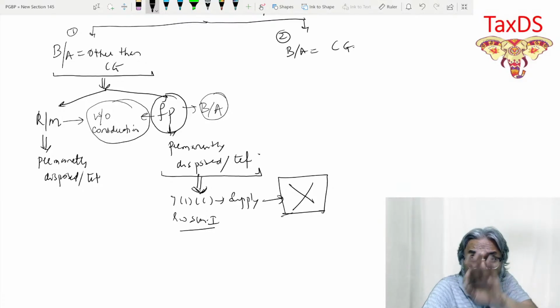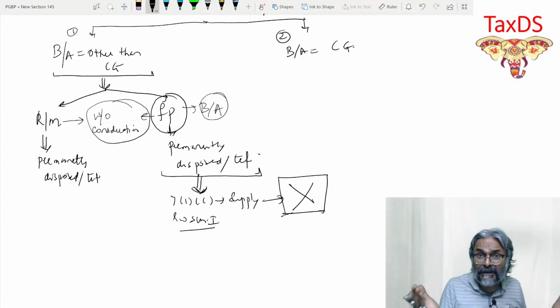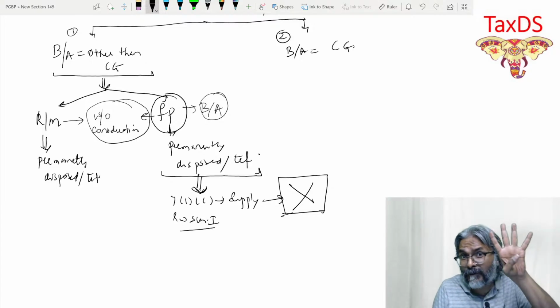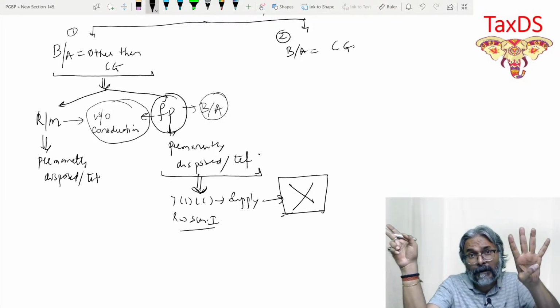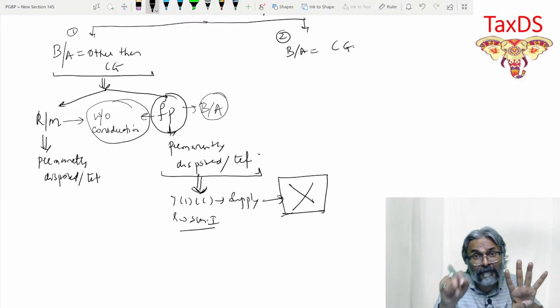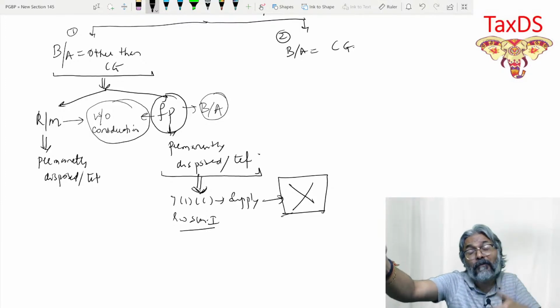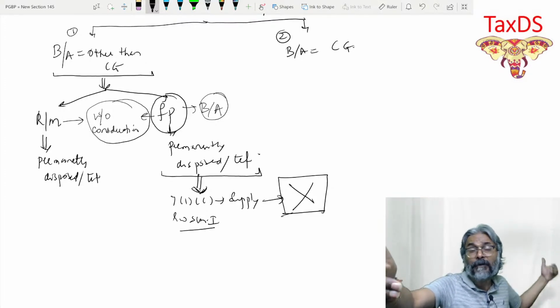And mind you, this is without consideration. If it is without consideration, I have told you already, there are only 4 cases in which you will fall. Obviously, this case doesn't fit into those 4 cases, because what has been disposed of is the final product, while you have taken the ITC on the raw material or the input.